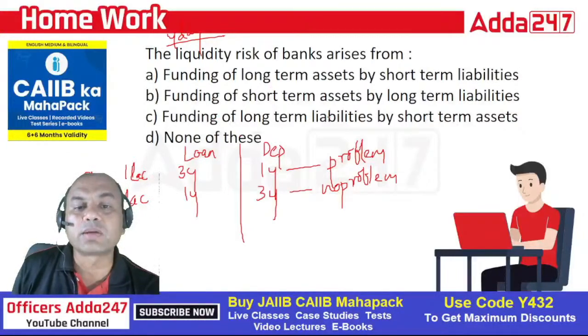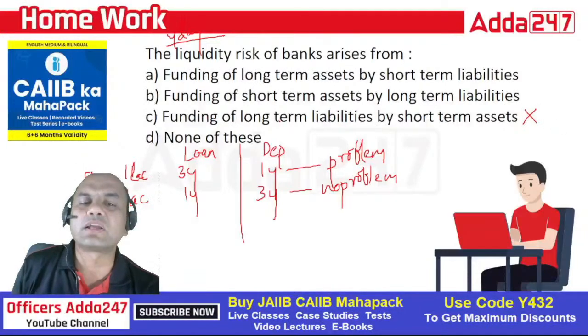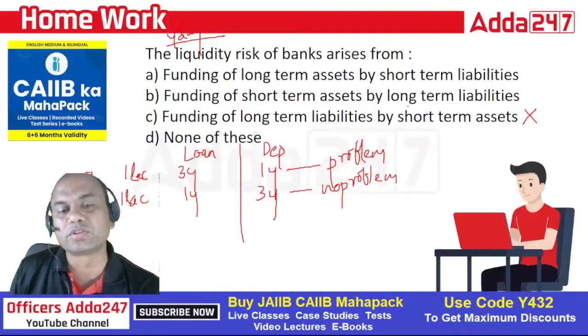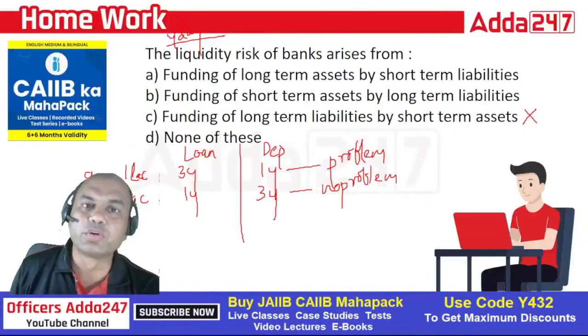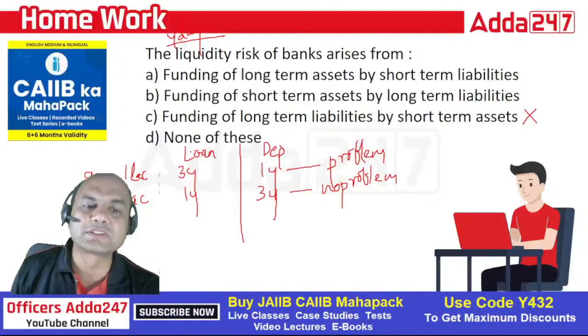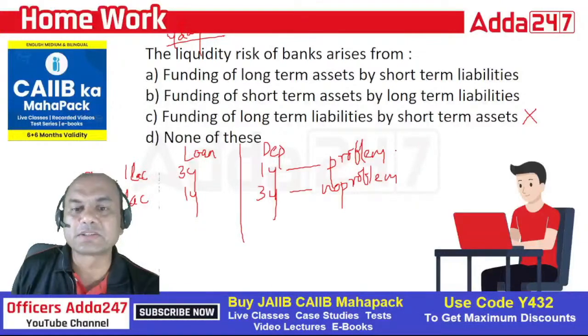So funding of long-term liabilities by short-term assets. This is out ab initio. How can I fund a liability using my assets? I can fund an asset using my liability. I must have some money to give somebody, isn't it? Loan means giving that money. I must have money to give somebody. So how will I have money? Through deposits. So this C is absurd immediately.